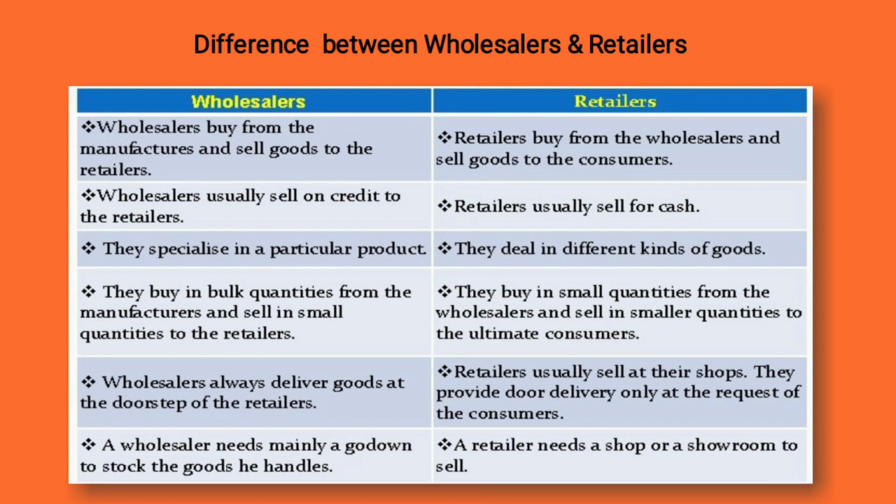For example, the person who sells cloth in thousands and thousands of pieces is called a wholesaler. The person who gets the clothes from him and displays them in his shop is called a retailer. So many showrooms are available now in our markets. So this is the difference between the wholesaler and the retailer.